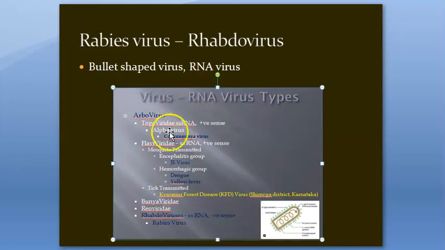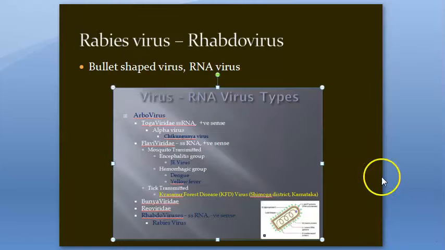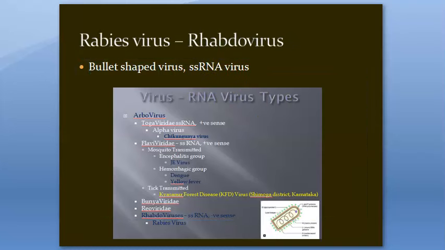In the classification video, we have already covered all this. Remember this: the rabies virus comes here. It's a rhabdovirus. It's an RNA virus, arbovirus, rhabdovirus, then comes the rabies virus. It has single-stranded, negative-sense RNA, and it is bullet-shaped. You can see this is actually quite a big virus. So the rabies virus is a bullet-shaped, single-stranded RNA virus, a rhabdovirus coming under arbovirus.